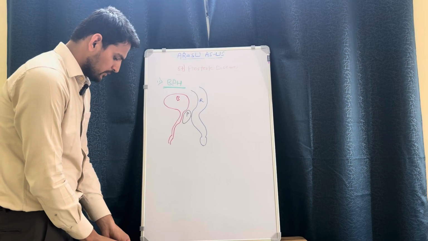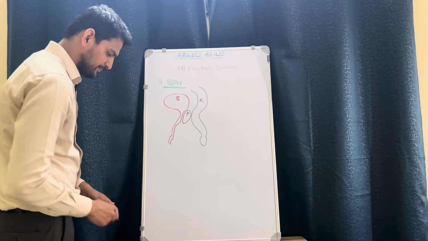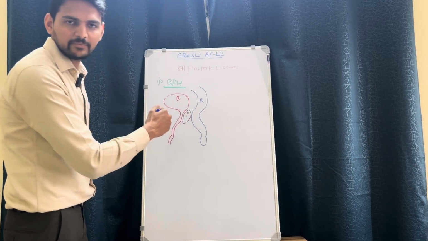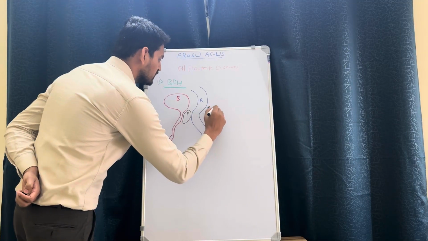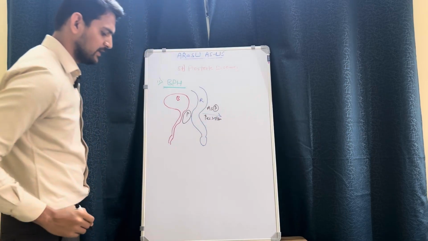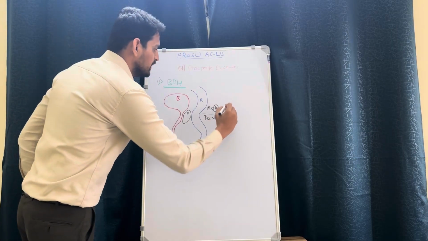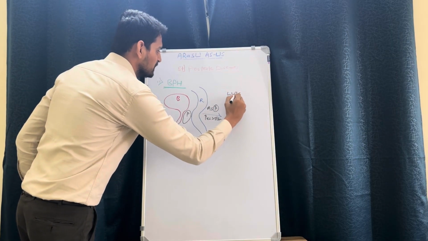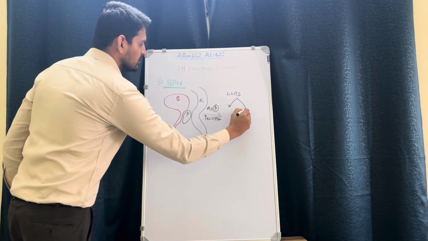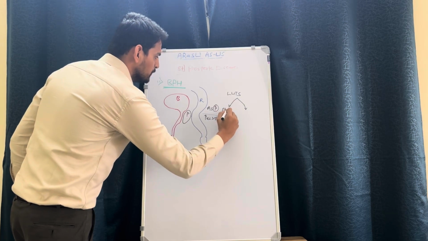Now we are discussing BPH. As the prostate increases in size, what happens? We said that after the age of 55 years in men, usually the prostate will enlarge. As the prostate increases after 55 years, this will cause obstruction to the urinary flow. That will lead to lower urinary tract symptoms. Mainly these will be of two types. One is obstruction, so there will be obstruction to the flow. They are called obstructive LUTS.